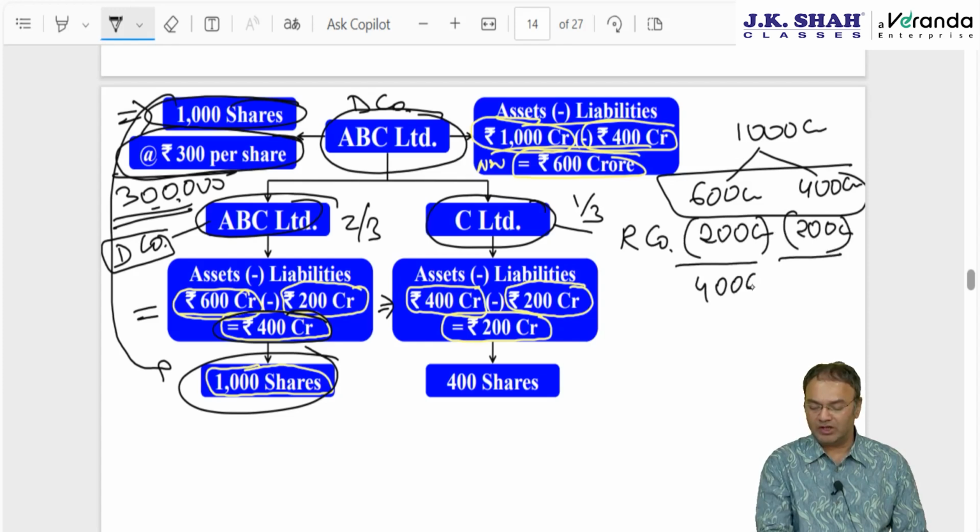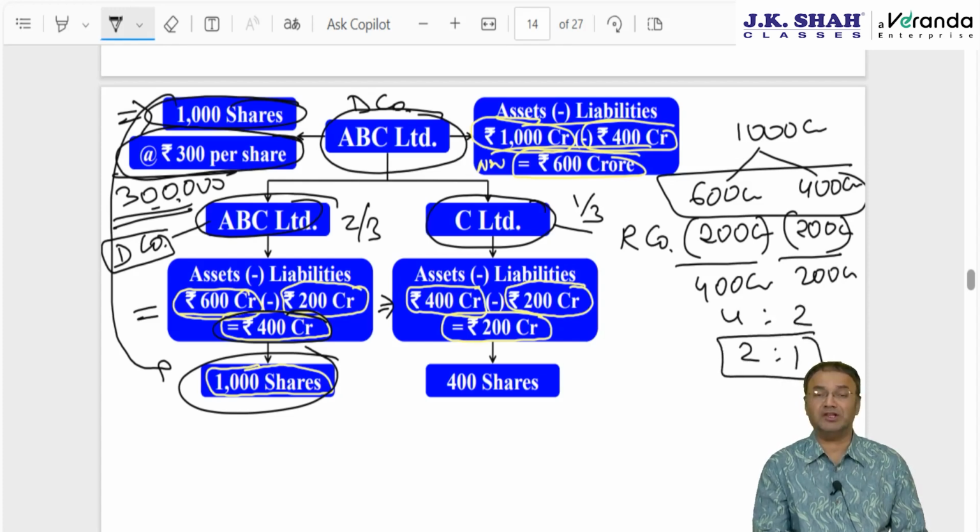400 crore and 200 crore, that is 4 is to 2, or 2 is to 1. In this ratio assets are distributed, net assets are distributed. So 2 is to 1 is called the net asset ratio.